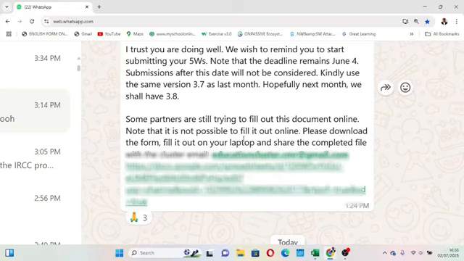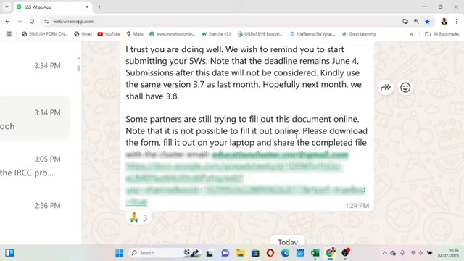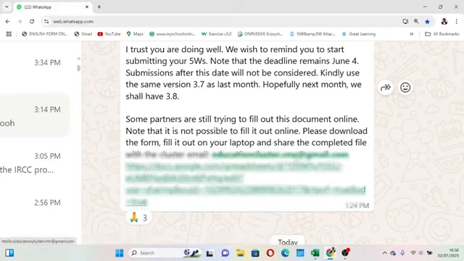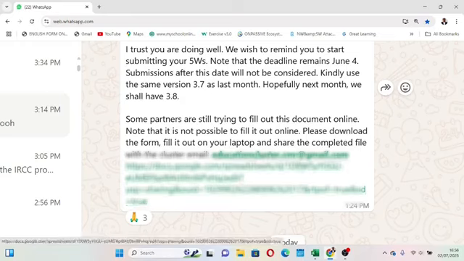So when a link is sent to you, whether through WhatsApp or email, it is very easy. All you need to do is click on the link. So this is the link here, educationcloser.cmr@gmail.com. That's the email for you to send this report to. And then you have the link, which starts with https://docs.google.com spreadsheet. Okay, so just click this link.